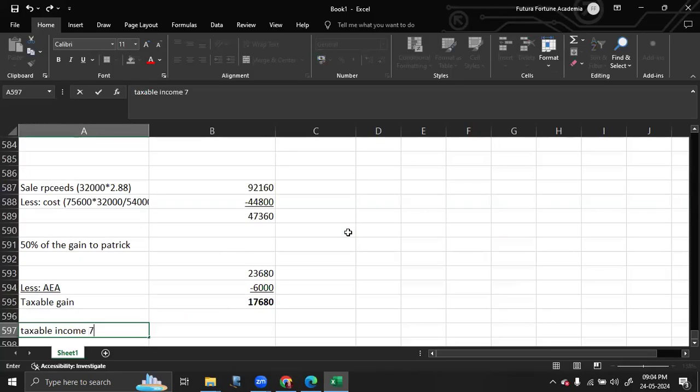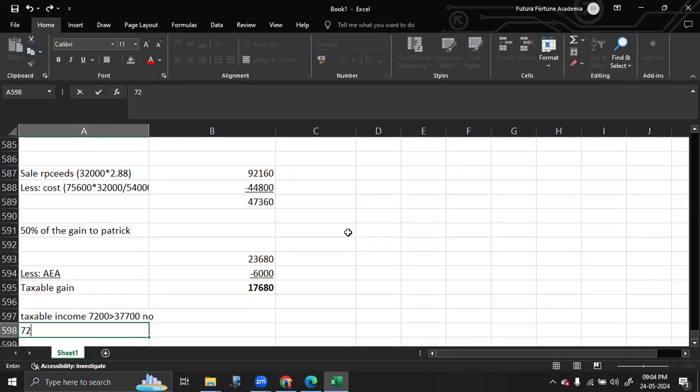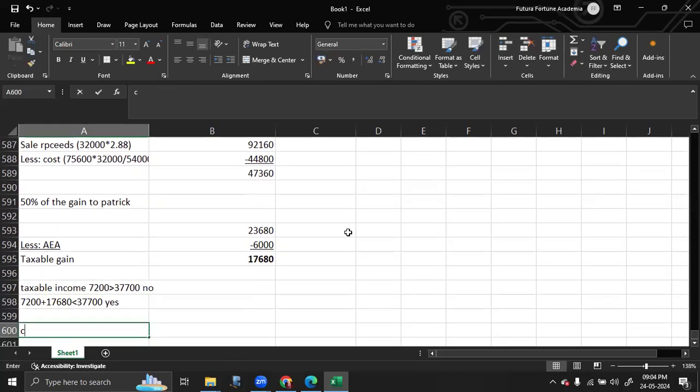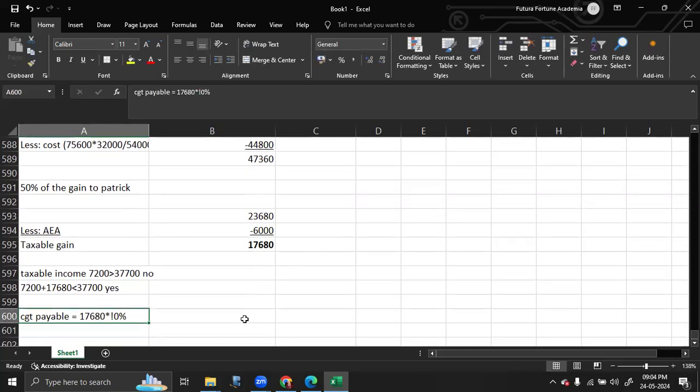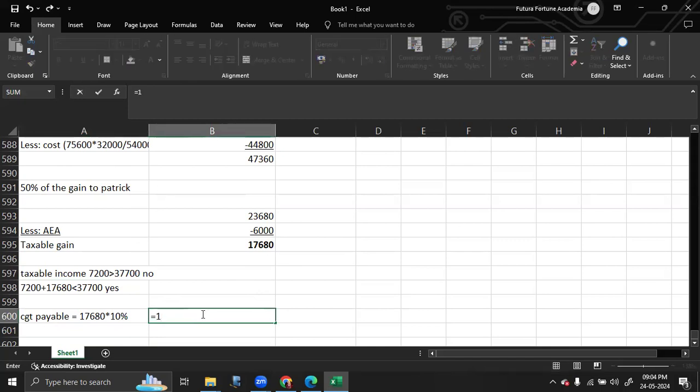Is 7,200 greater than 37,700? No. Is 7,200 plus 17,680 less than 37,700? Yes. So he's a basic rate taxpayer. CGT payable is equal to 17,680 into just 10%.